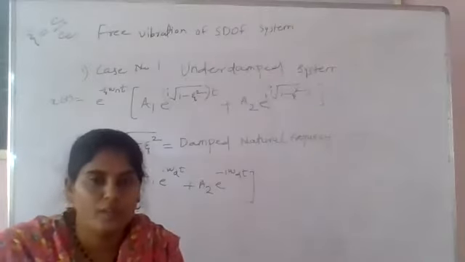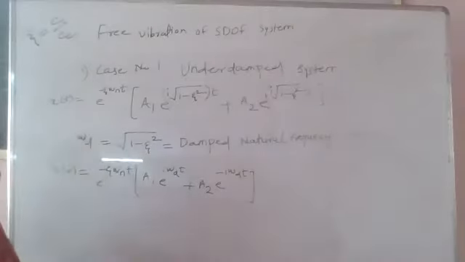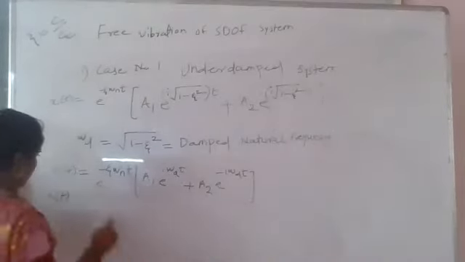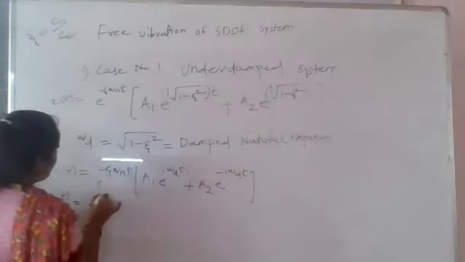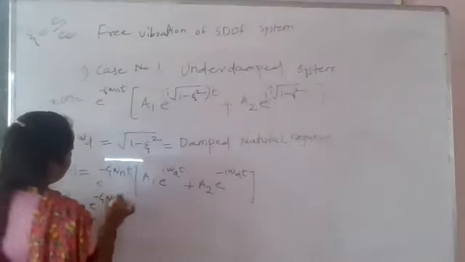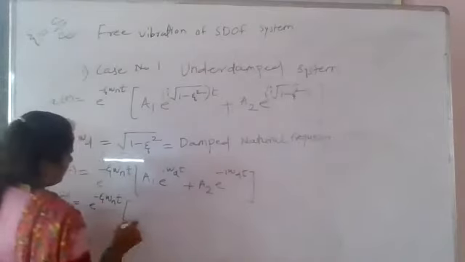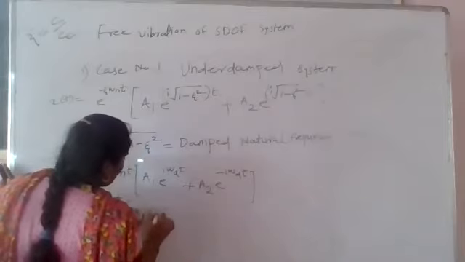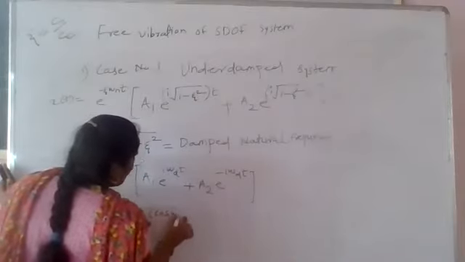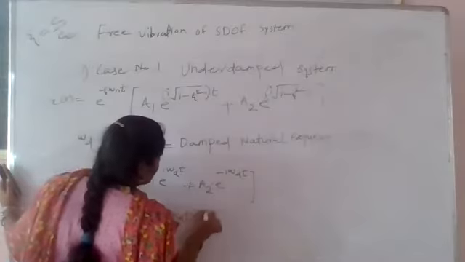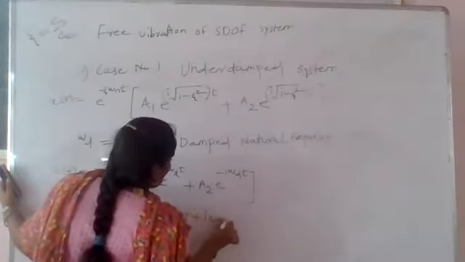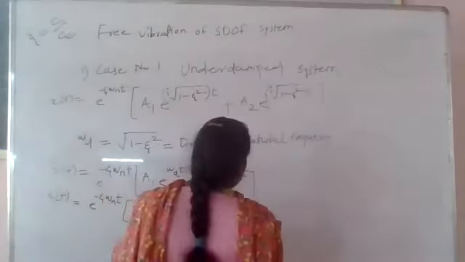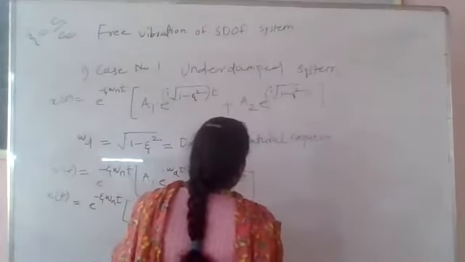That is the formula. So you put this formula here. X of t is equal to e raised to minus zeta omega n t into bracket a1 into e raised to, in bracket, see here, cos of omega dt plus I into sin of omega dt, bracket complete, plus what is the a2 value?